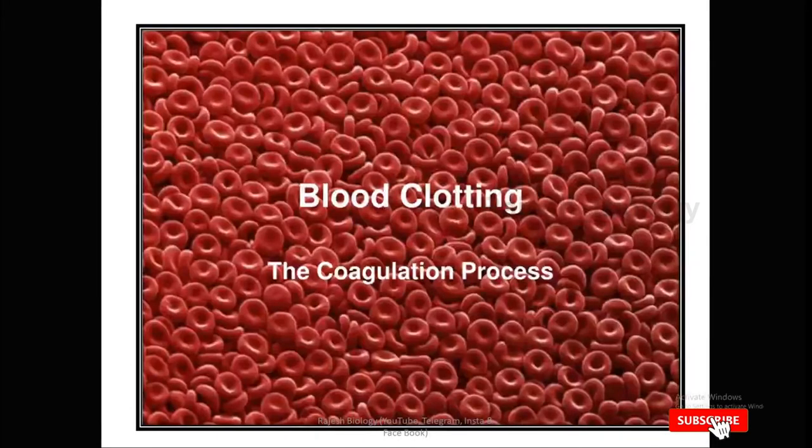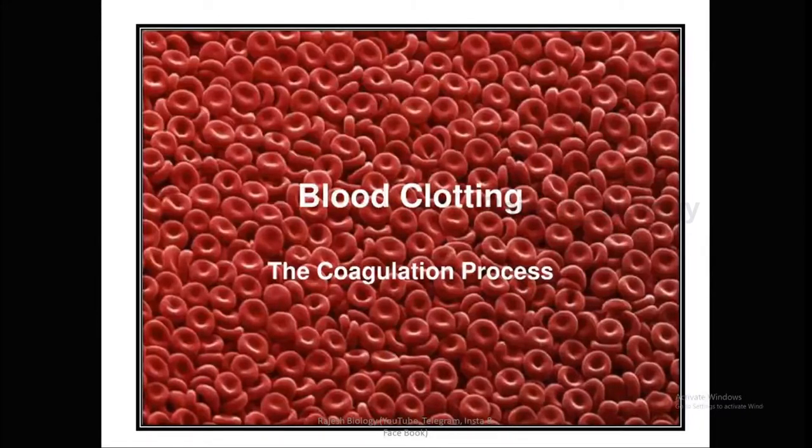Today I am going to teach about blood clotting mechanism or coagulation process, which is also known as hemostasis. Hemo means blood and stasis means standing. We already know about homeostasis, but hemostasis is different from homeostasis. Homeostasis means maintaining the constant internal environment, but hemostasis is arresting or stopping the hemorrhage or blocking the bleeding.